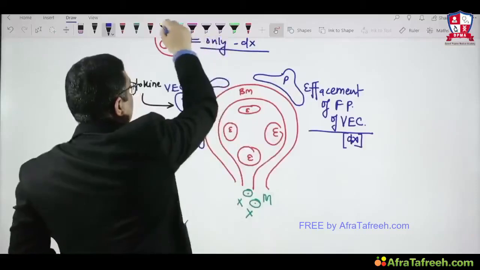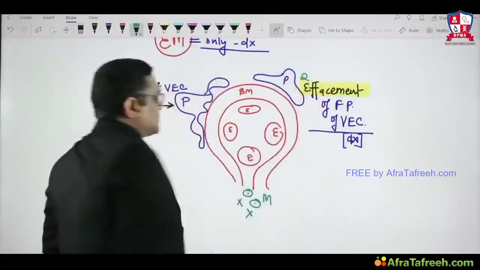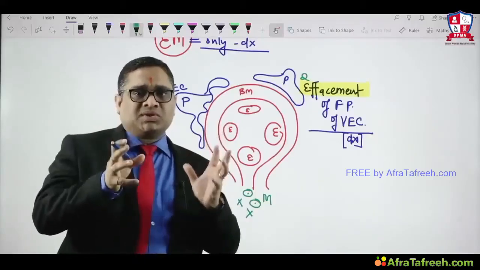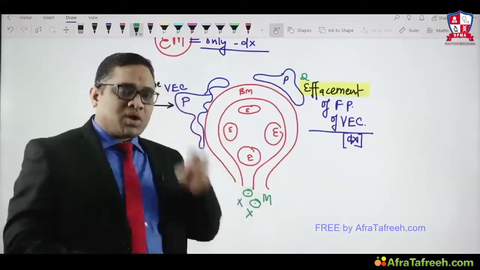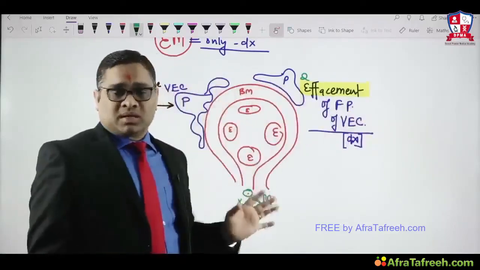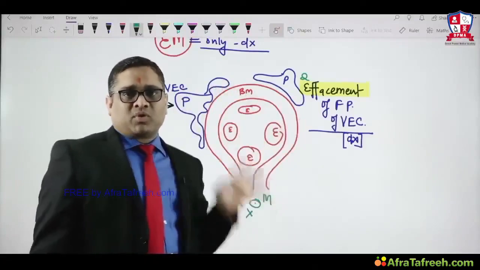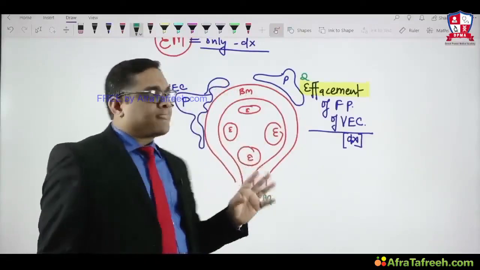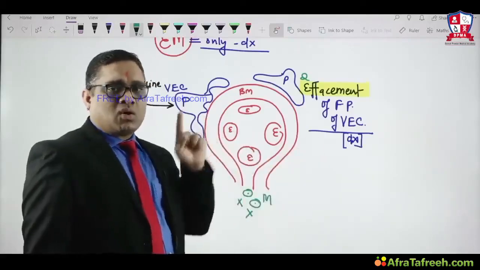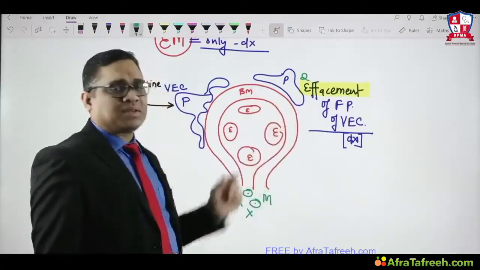Effacement is the terminology which we prefer to use nowadays, and it was used in the All India exam 2016. That is why the name is minimal change disease. What is that minimal change? Effacement of the foot processes of the visceral epithelial cells only. That's all. Light microscopy is normal, and there is no immune complex deposition on immunofluorescence microscopy. So this disorder is named minimal change disease because electron microscopy shows only one diagnostic finding, effacement of the foot processes of the visceral epithelial cell.